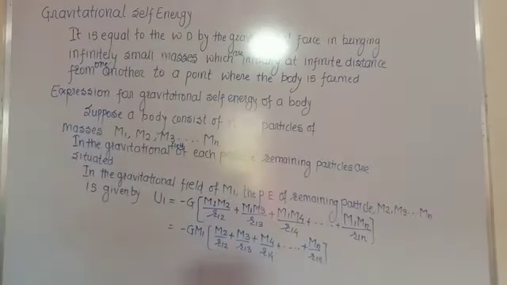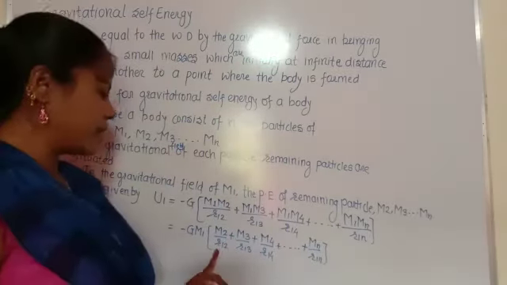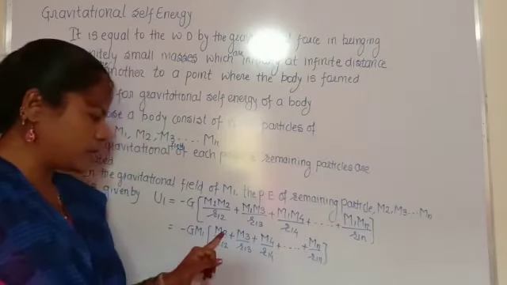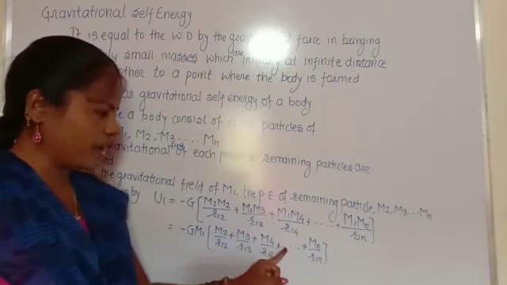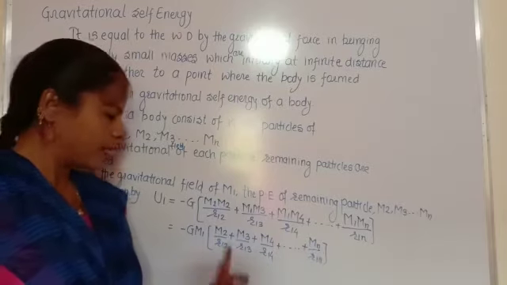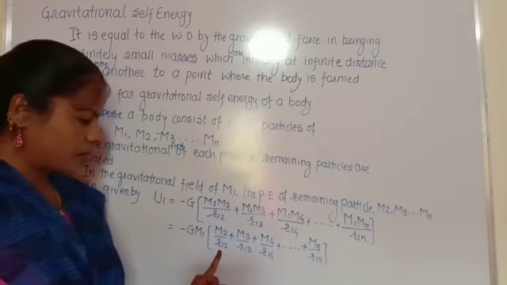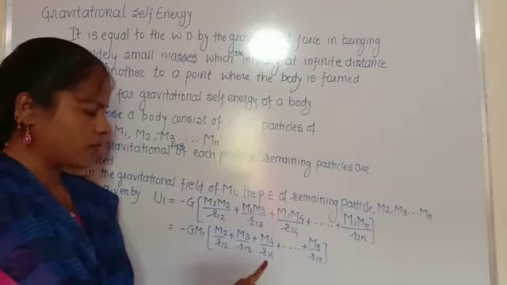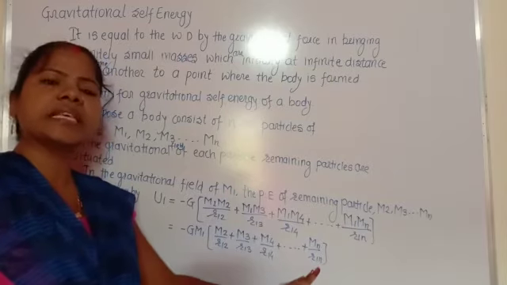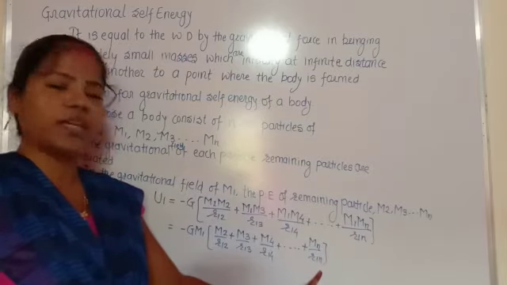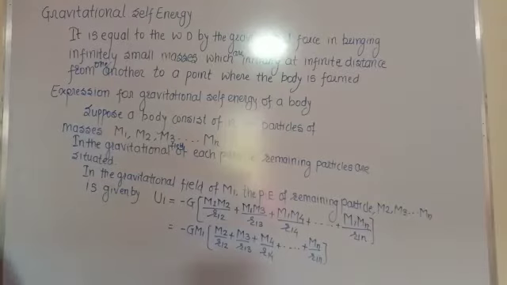This is the next step, and this is a summation: the masses 2, 3, 4, 5 up to n, and the distances R12, R13, R14 up to R1n.